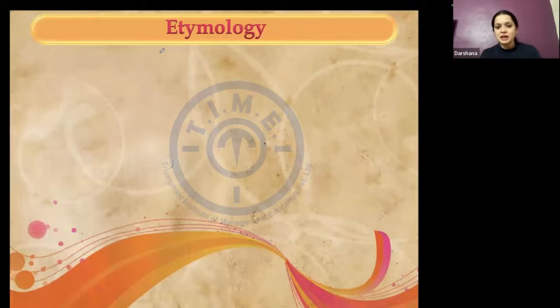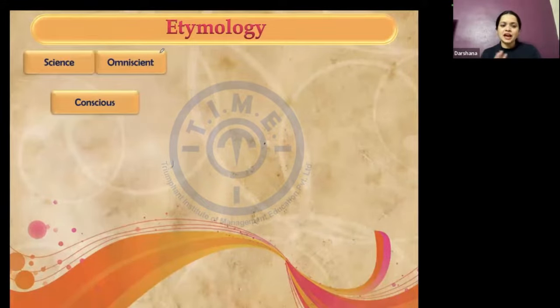Now let us take some examples and try and understand how we make use of it. Let's say I have given you these three words: science, omniscient, and conscious. Can you identify what would be the common root? What is the commonality in these words? Okay, right. And what do you think is the meaning of the root SCI here? To know, absolutely right. So what is science?